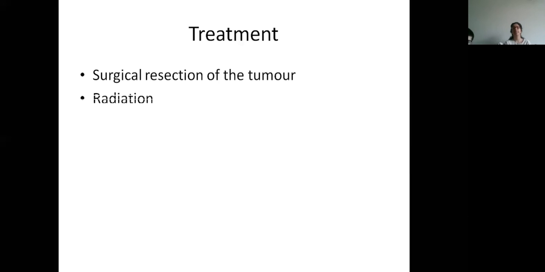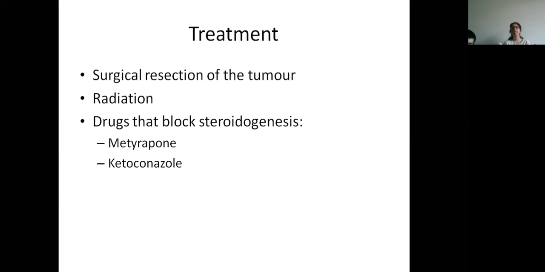So treatment is either you surgically dissect the tumor, or you give radiation in case of adenoma or adrenal carcinoma, or you give drugs that block the steroid synthesis like metyrapone or ketoconazole.